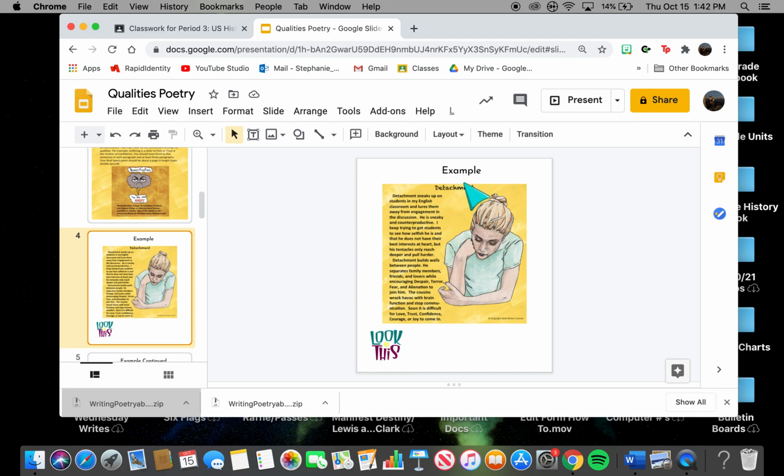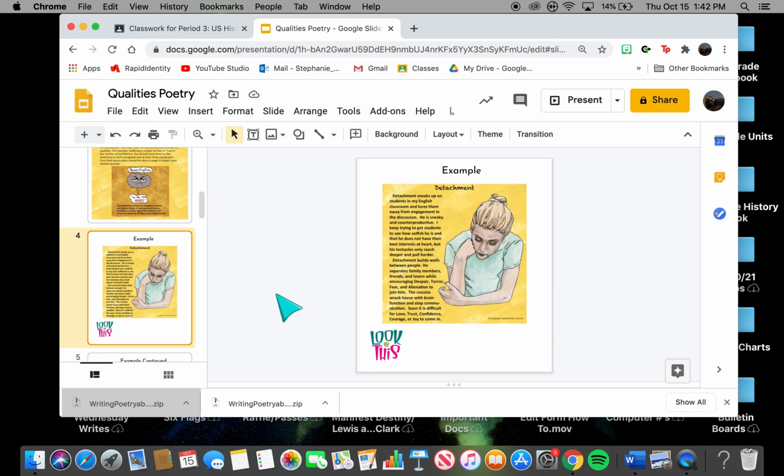The person chose this quality, detachment, and I'm going to read it to you. Detachment sneaks up on students in my English classroom and lures them away from engagement in discussion. He is sneaky and counterproductive. I try to get students to see how selfish he is and that he does not have their best interests at heart.